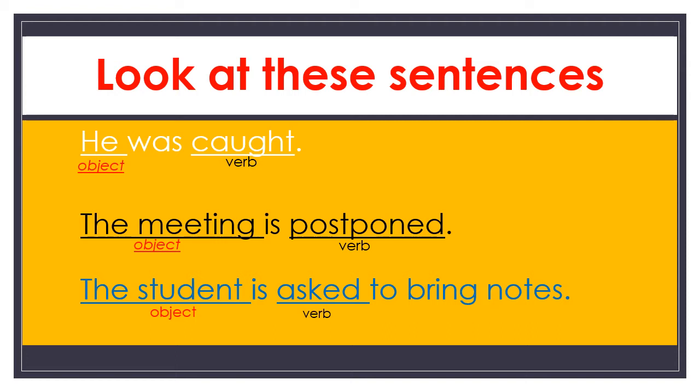When the doer is missing, only the object is focused. The subject may be unknown, or it may not be given preference. The subject may be obvious also sometimes. These are the different situations. Children, now let us learn the situations when we miss the subject in a sentence.